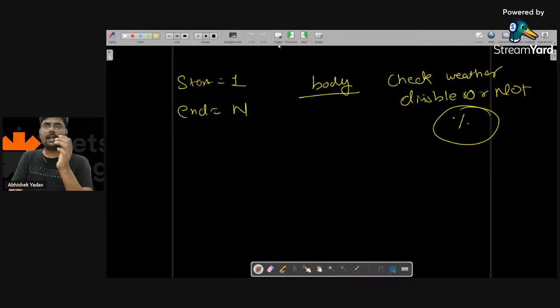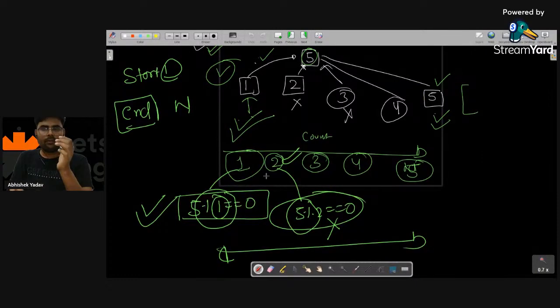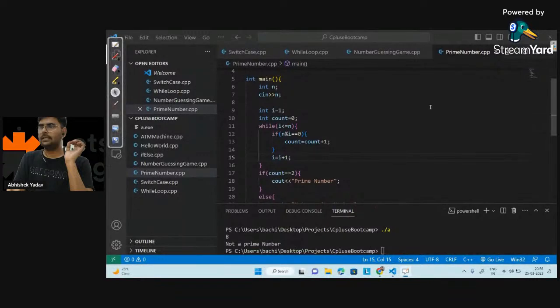So first step is what? I have to find the unique factors. After finding the unique factors, I have to check whether the count is 2 or not. And how can I find the unique factors? I saw here I have to go from 1 to n, and for each number I have to ask a question whether you are completely divisible by n or not, right? So this is the problem discussion, and if anyone has any doubt, please write in the chat, guys.